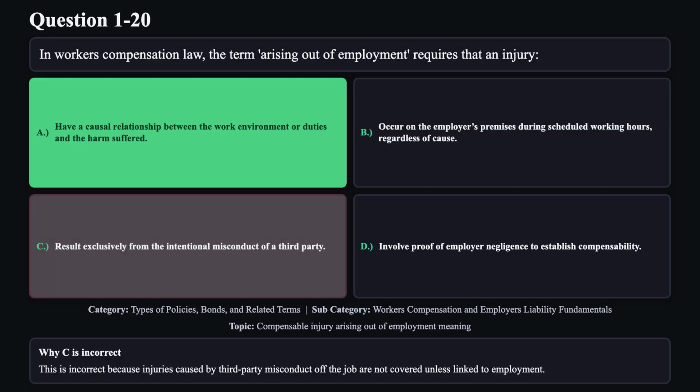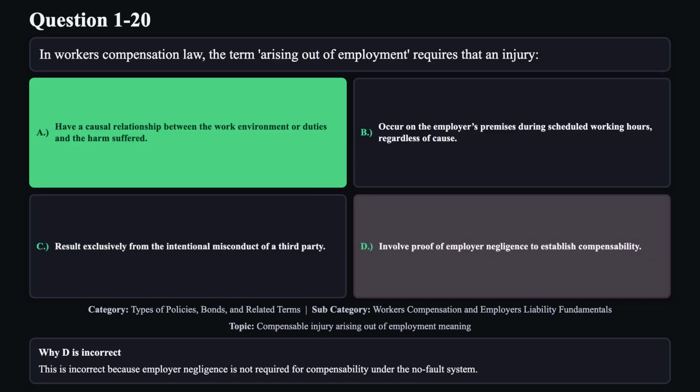Reason C is not correct. This is incorrect because injuries caused by third-party misconduct off the job are not covered unless linked to employment. Reason D is not correct. This is incorrect because employer negligence is not required for compensability under the no-fault system.